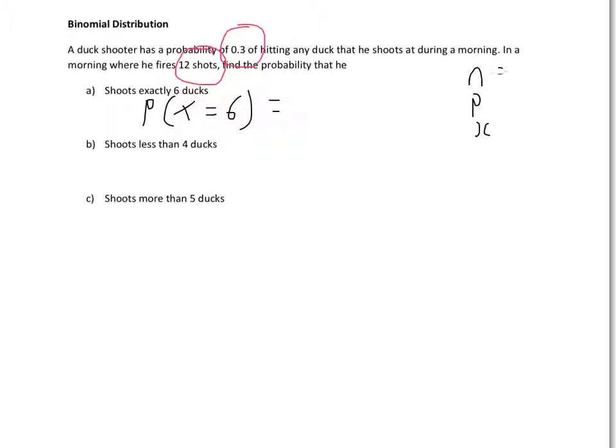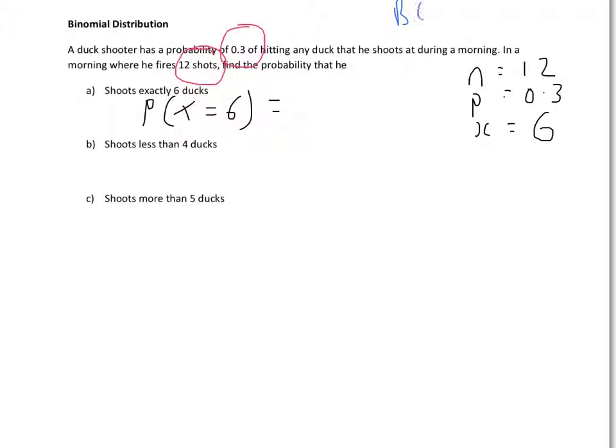In this case, n is always the total number of trials, 12, and the probability is 0.3. The only thing we're going to be changing in each of these questions is x. For the probability of hitting exactly 6, X is 6. So we're going to either go into the formula and plug those three numbers in, or you're welcome to go into your graphics calculator and use